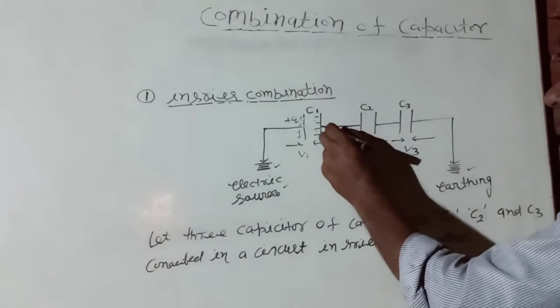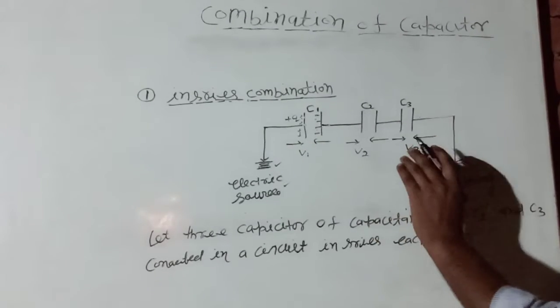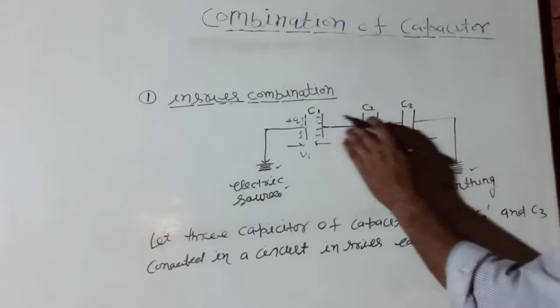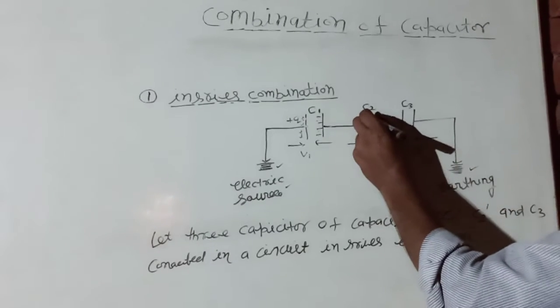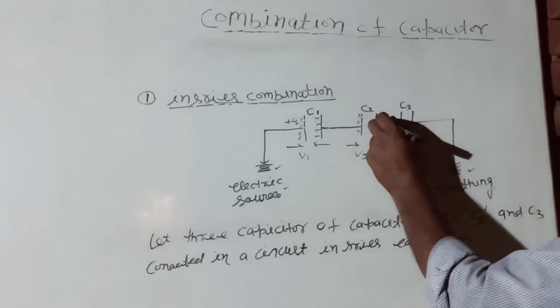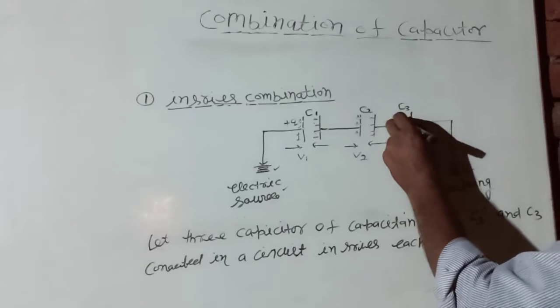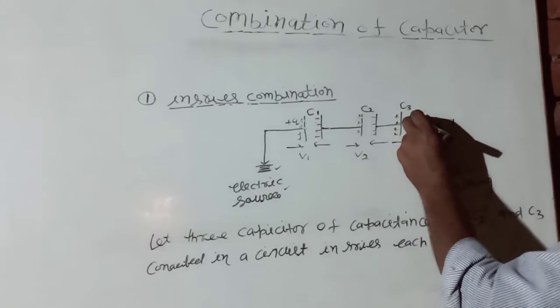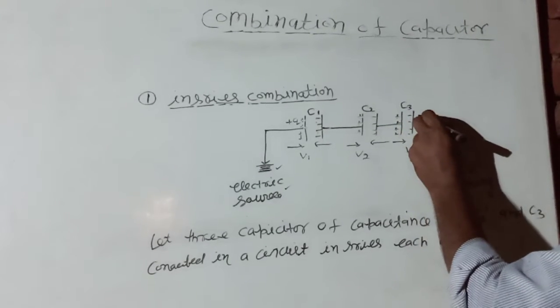The charge is distributed in the same form on C1 and C2: plus, minus, and plus.